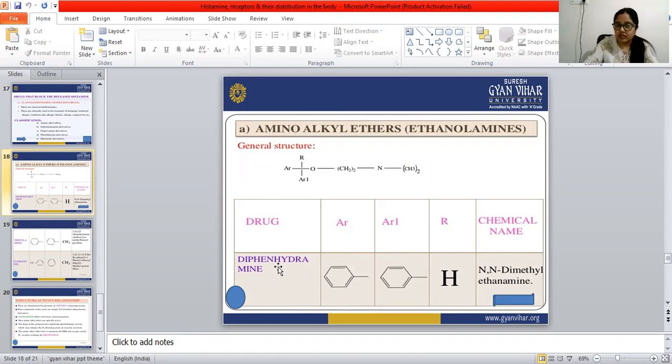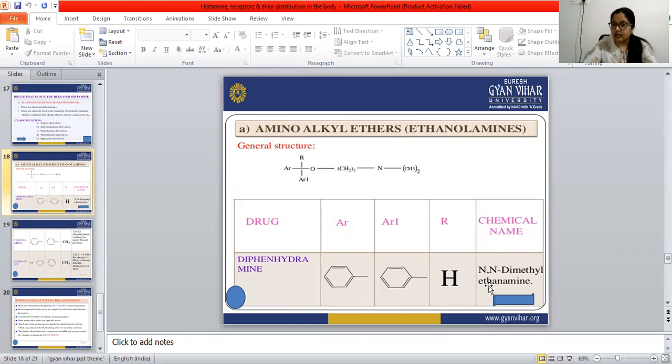So diphenhydramine is an amino alkyl ether or ethanolamine. For example, the first drug is diphenhydramine. We will see the synthesis of diphenhydramine in the next class. In diphenhydramine, in the place of AR there is a phenyl group, and at AR1 there is again a phenyl group. In the place of R there is H. O is there, the ethylene group is there, and CH3 is here. And the chemical name